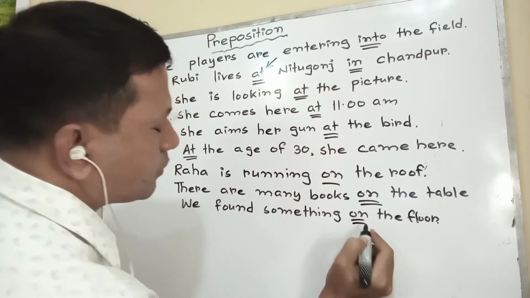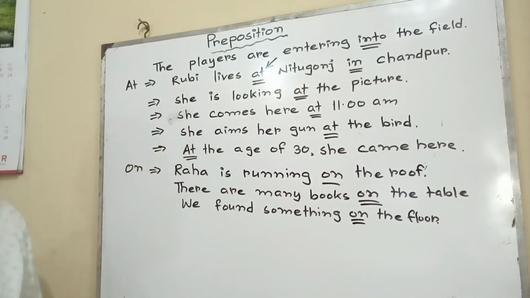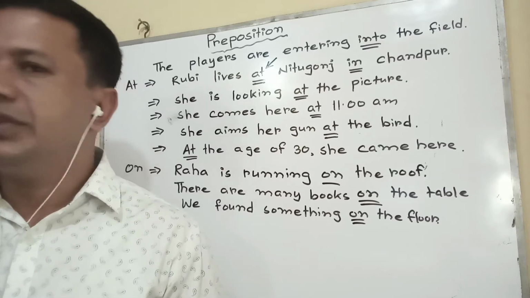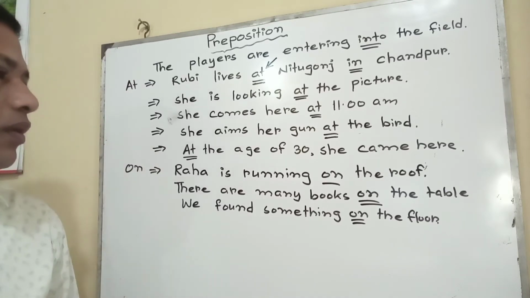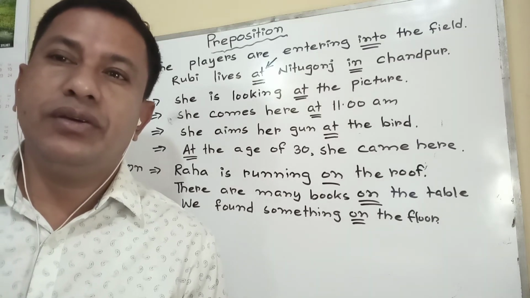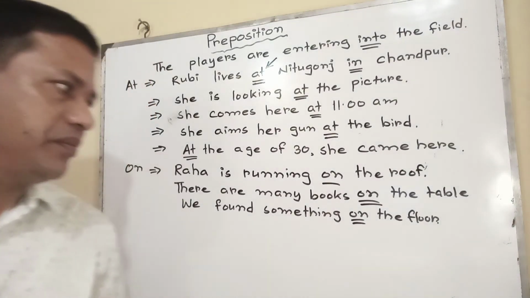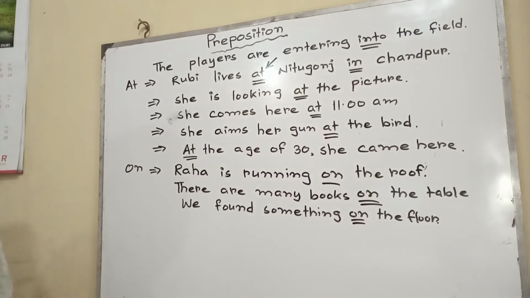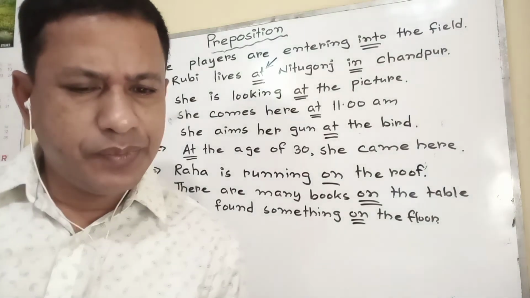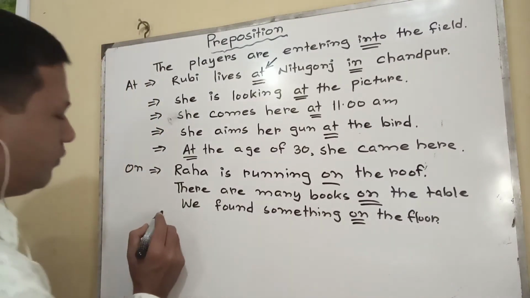You can use it in this way, such as they are sitting on the bed, they are running on the roof, or the birds are sitting on the branch of a tree. That means we have used on here to indicate on the surface.